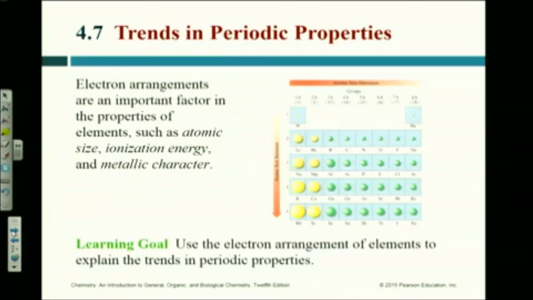So, one of the things that we can do by using the periodic table and the group numbers and the electrons is look at some trends in the elements, start to understand something about the chemistry of these things. And we're going to use some of this information as we go forward. There are 3 things we can understand: atomic size, ionization energy, and metallic character. And we'll discuss all 3 of them.